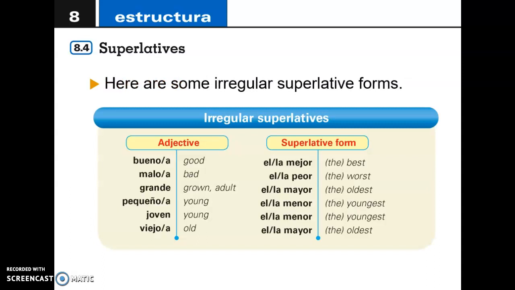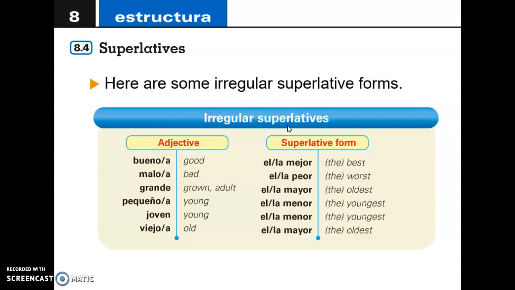So we have some irregular superlative forms, just like we have in English as well. You know, like good goes to better and to best, the best. Bad goes to worse and the worst. In English, we do have this situation. In Spanish, it is very, very similar. From bueno or buena it goes to the superlative form.